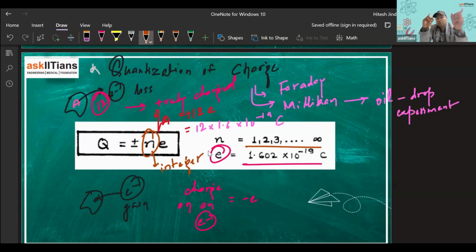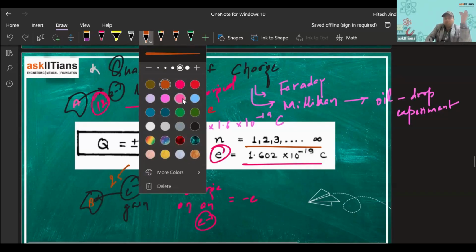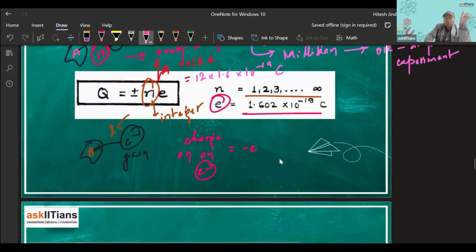Because the body is getting charged by transfer of electrons, and electrons can only be transferred, added, or taken away in whole. We cannot take half of an electron, right? So similarly, let's say this body B is gaining, for example, 25 electrons. So how much would be the charge on this body?